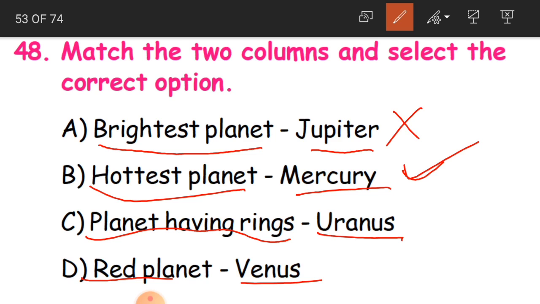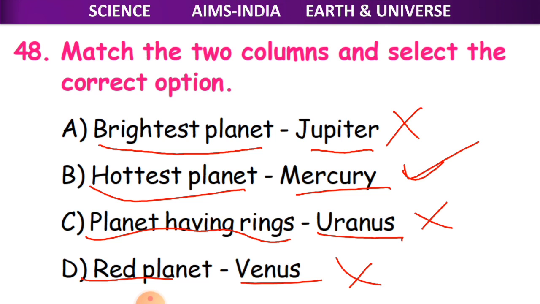And the planet having rings is what again? Saturn, not Uranus. So this is also wrong. Red planet is what, children? Mars. So again this is also wrong. Clear? So B is the correct answer.